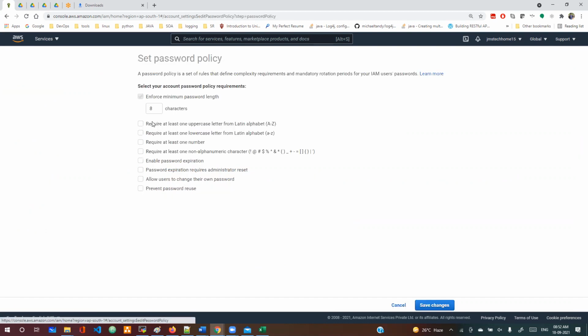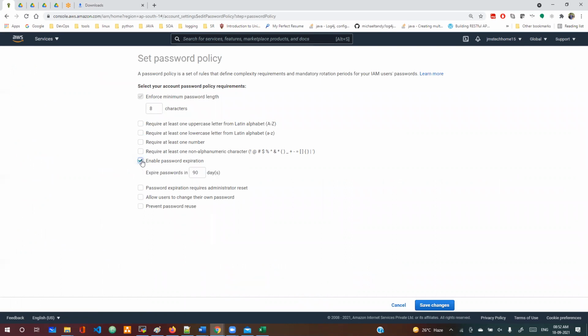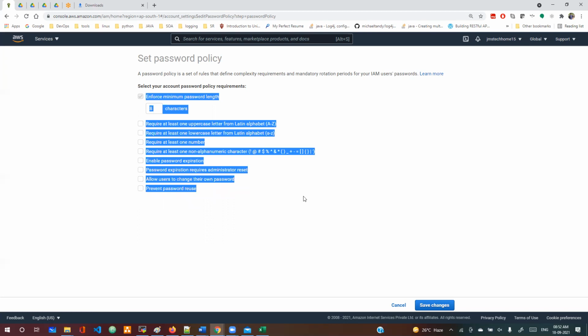And if you want, you can change the password policy, like how many characters you want, at least one capital letter, at least one number. You can also enable password expiration, even how many days you want your password to expire, by default 90 days. Now, this kind of restriction they may set up as a more secure password policy, and then they will share it with you. If they didn't share it with you and you are unable to change your password, then ping them and ask them what password policy we have in place.